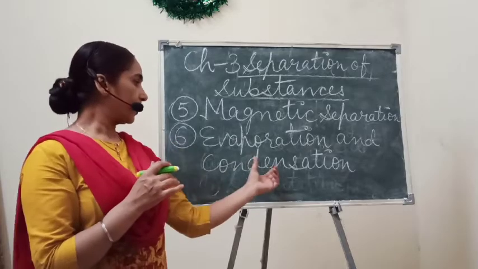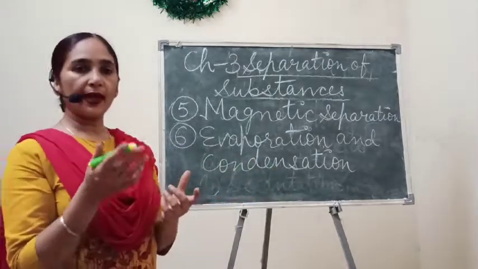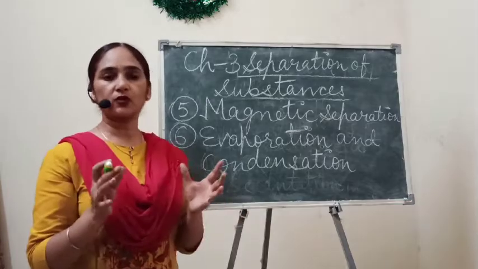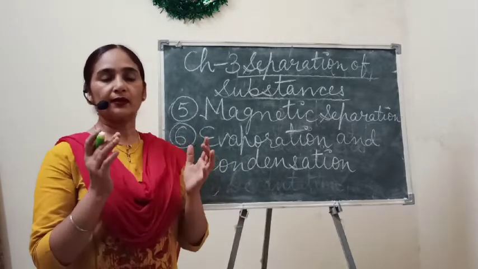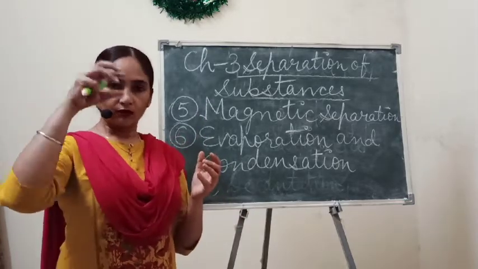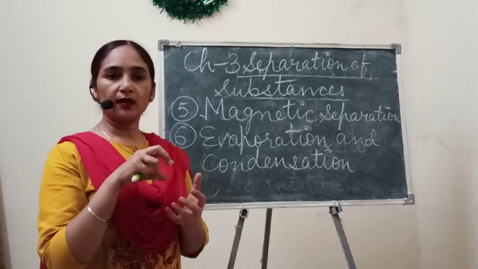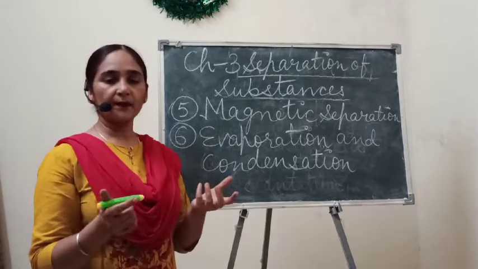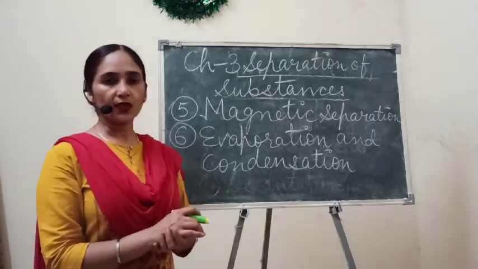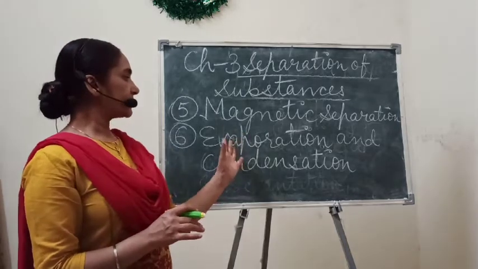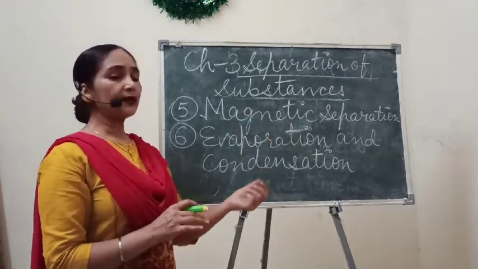Due to condensation, clouds are formed, and after the formation of clouds, when clouds are so heavy, they fall again in the form of water, in the form of rain on the earth. Okay. So this is about evaporation and condensation.